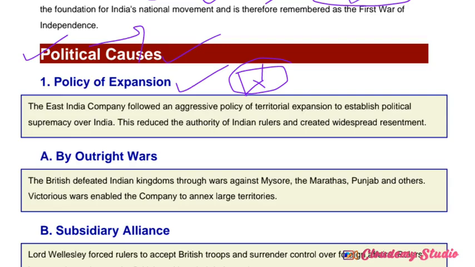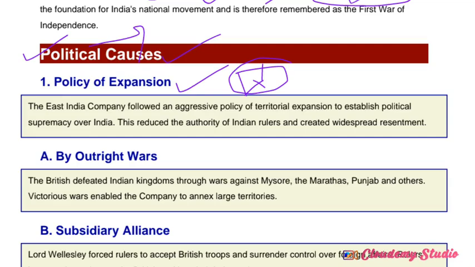So later they followed the policy of expansion. Previously, some of the regions captured by the Britishers, they didn't stick only to taking over part of those particular regions. They targeted to expand their ruling system throughout India. That's why they introduced different policies over the Indians here.